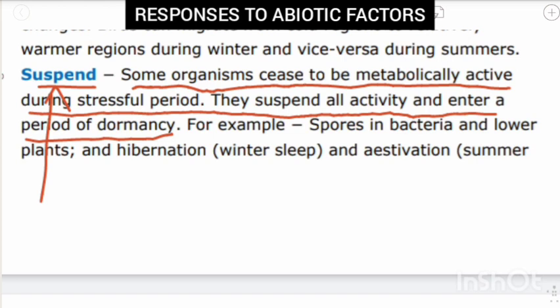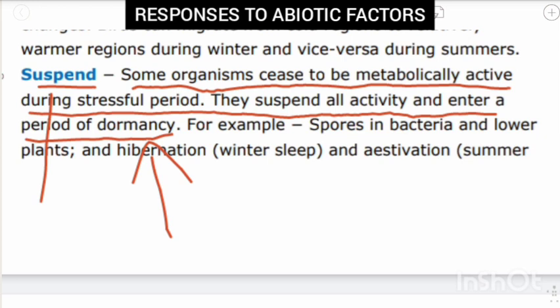prevention of something. Here organisms basically end their metabolic activity for a period of time, only during the stressful period. Then they suspend, they prevent all their activity and enter a period of dormancy.